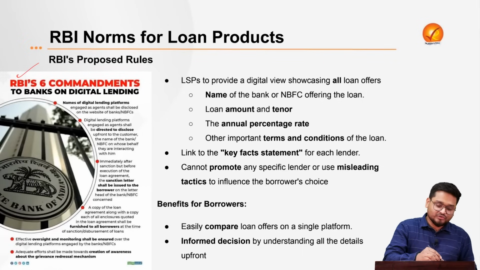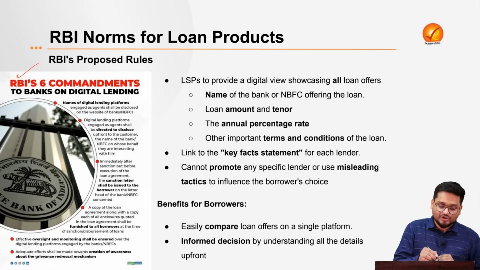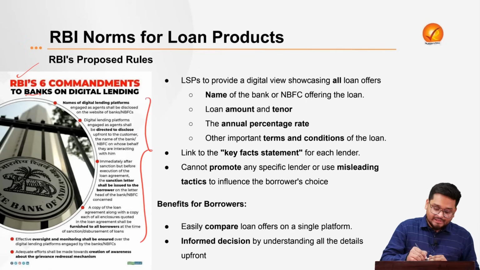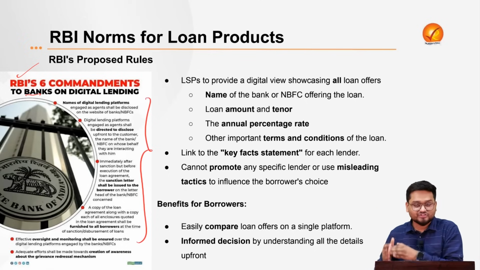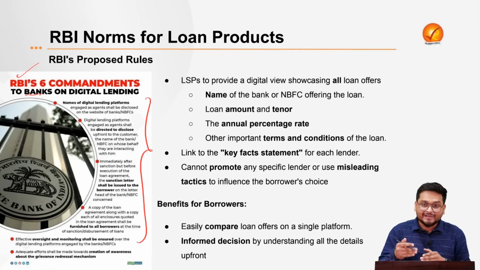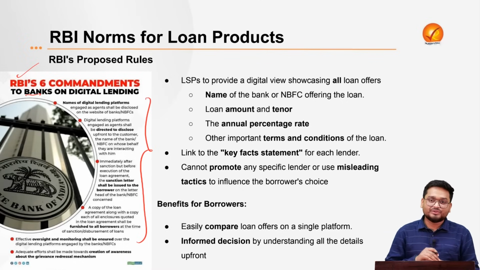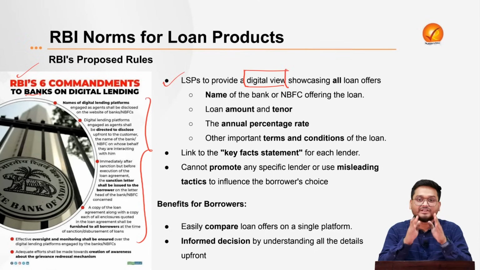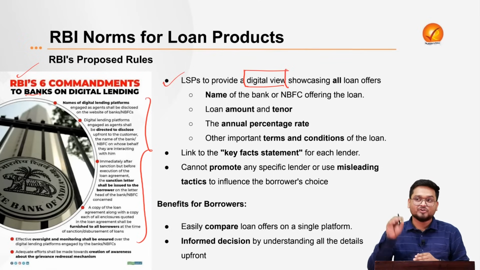Earlier, in 2022-2023, the RBI released 6 commandments to the banks on digital lending. It laid out strict rules and regulations that the banks and the various loan service providers have to adhere to in catering to loan applications in the nation. And now the RBI has said that borrowers must be given a digital view of all the loan programs and loan applications on their website.